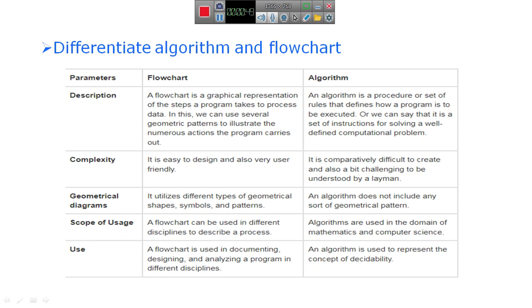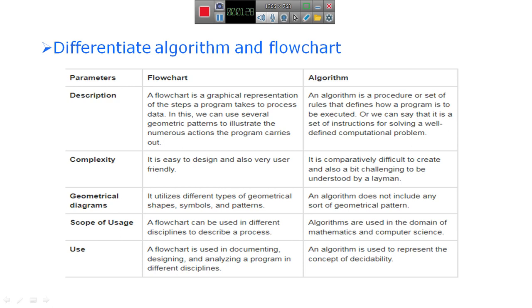What is a language, and the types of languages: low level language, high level language, machine language, and the advantages of high level languages, and language translators.